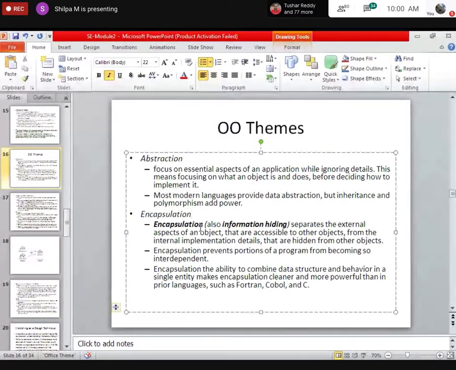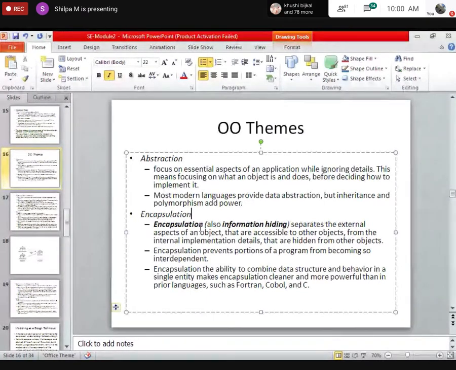So there are different themes with respect to this object oriented technology. One is abstraction. Okay, what is this abstraction? It focuses on the essential aspects of an application while ignoring the details. So basically this abstraction means we are giving importance to what an object has to do rather than how to implement it.